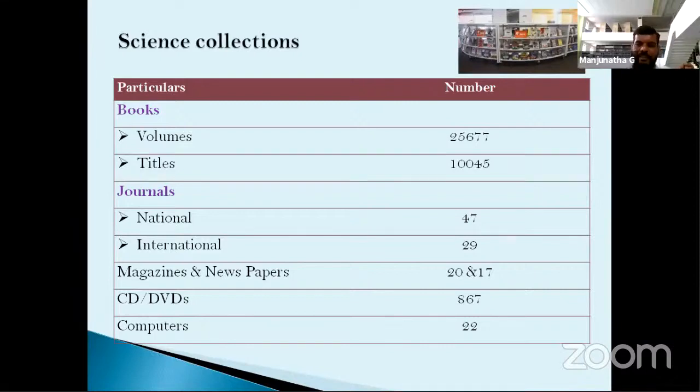So magazines: the total number of magazines is 20, and we are subscribing to 17 newspapers. As for CDs and DVDs, 867 CDs are available in our library, and there are 22 computers in our library.